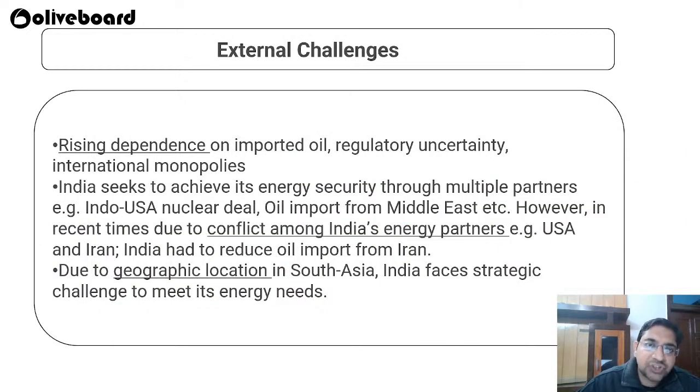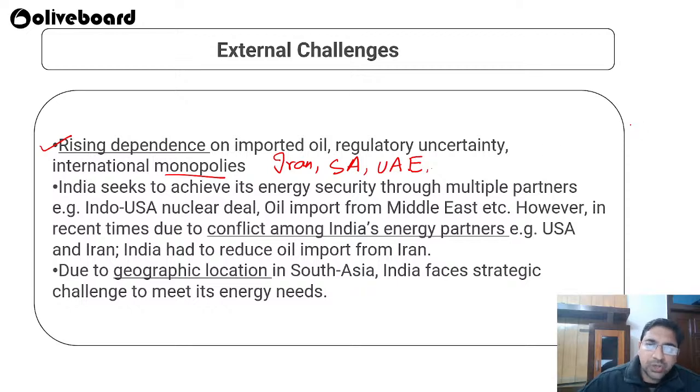Then what are the external challenges? All the external challenges are because we are not self sufficient in our own energy requirements, right? First of all, we have a huge dependency on imported oil. Regulatory uncertainties are there, international monopolies are there, like Iran, Saudi Arabia, UAE, and various other countries. These countries have huge monopolies. They can manipulate things as per their own benefit.